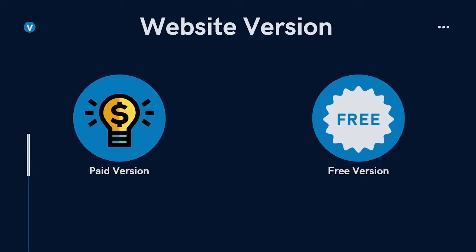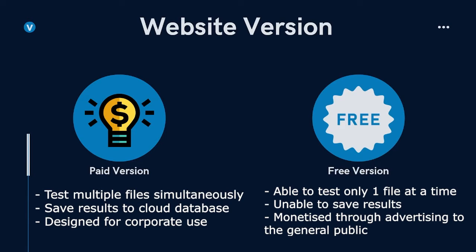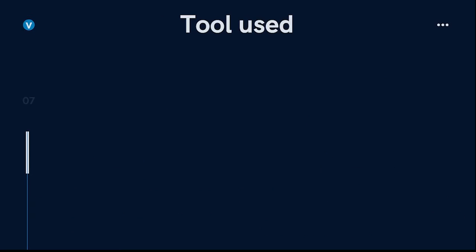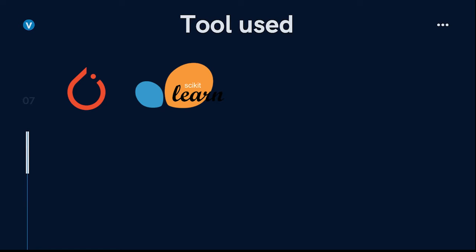There will be two versions of the website: a paid version for corporate structures with unlimited use and ability to access multiple files at once, and also a free version with restricted features for the general public, which can be monetized through advertising. For the AI model, we used PyTorch, scikit-learn, Silero VAD, and x-vector by SpeechBrain.